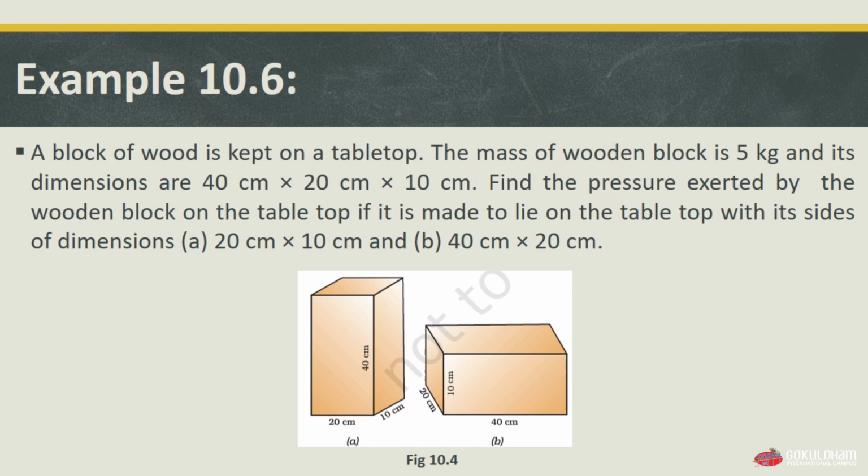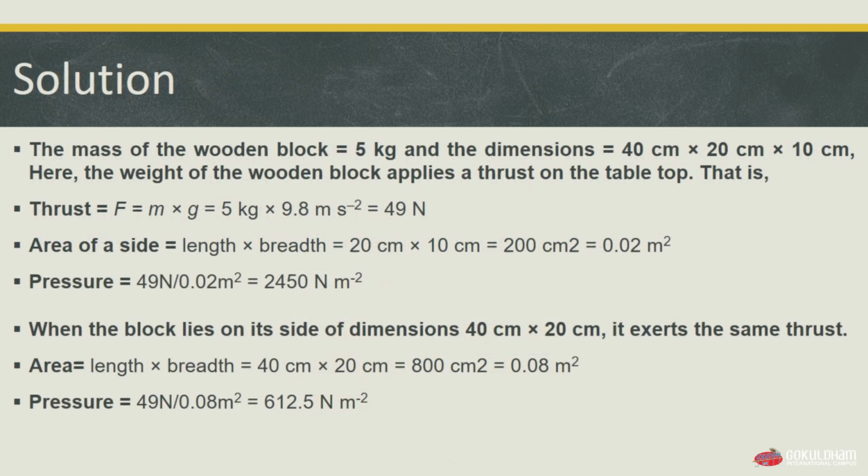So let's look at the solution. According to our solution, the mass of the wooden block is 5 kg, which is already given in the question, and also the dimensions are given, which are 40 by 20 by 10 centimeter. Here the weight of the wooden block applies a thrust on the tabletop.